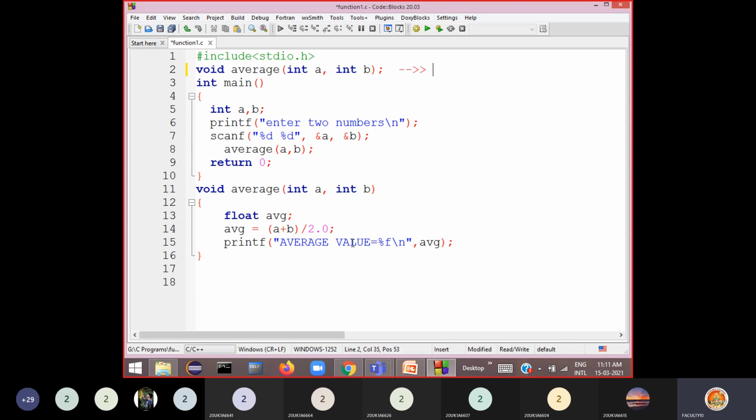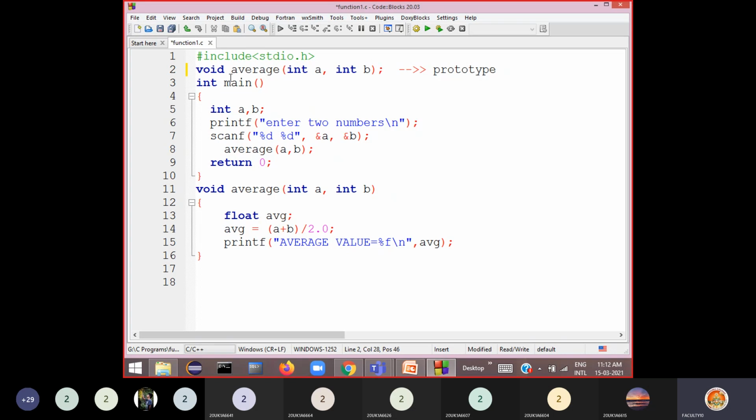What is the other name for this? This is called a prototype. We call it a function prototype. If you don't define this function prototype or function declaration, then the compiler gives an error because you are going to use this average function and you have not given any information to it. That's how the compiler gives an error here. So before it sees the average function, we should give information in the form of a declaration or prototype. This is how you should define the prototype before the main function.